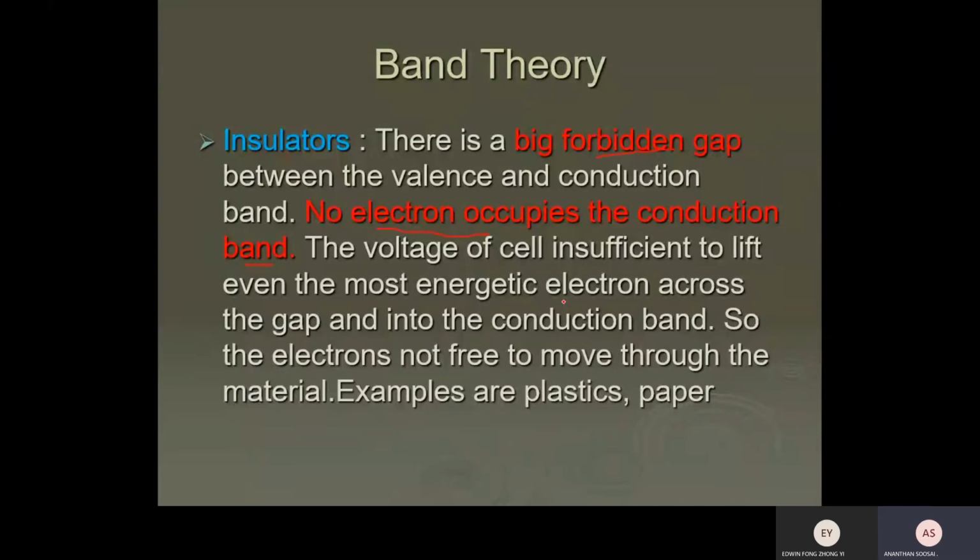Now in A level, why can plastic not conduct electricity? You have to use band theory. You have to say the plastic, as an insulator, has a huge forbidden gap. The electron from the valence band is unable to move to the conduction band, although lots of energy is applied. Therefore, no electron in the conduction band, therefore no current.